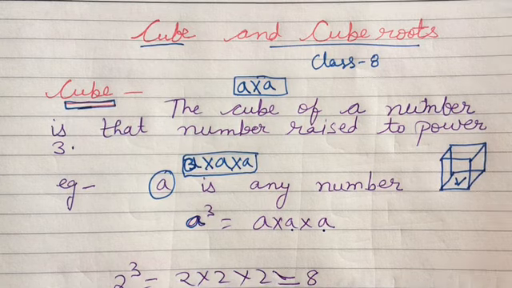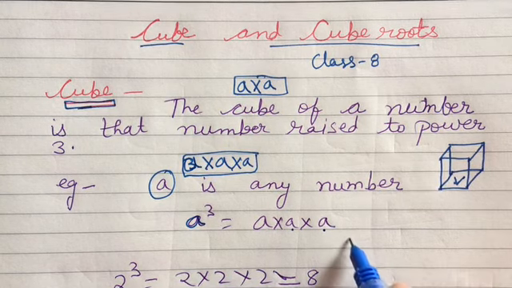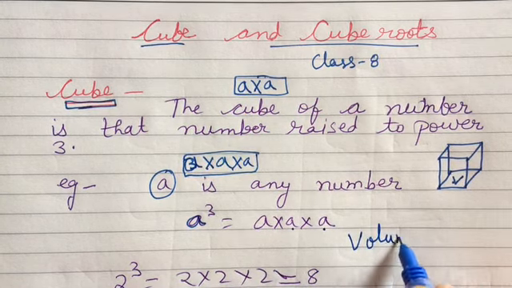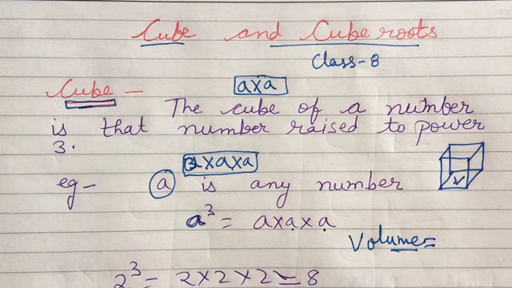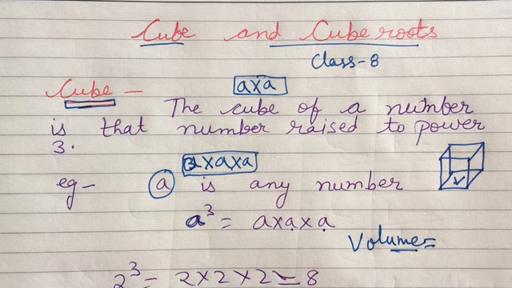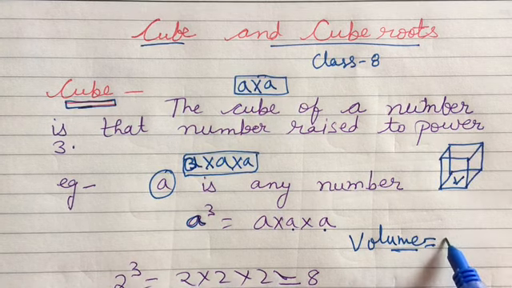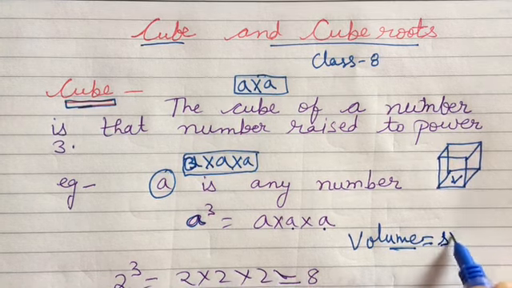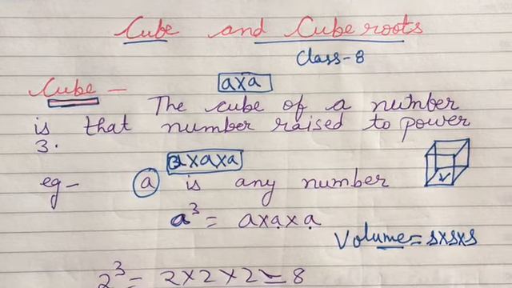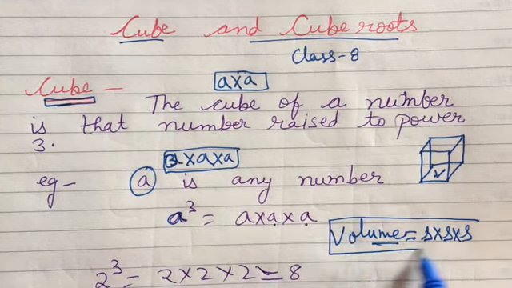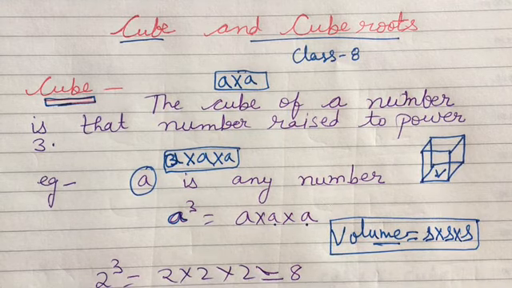For example, during the calculation of volume, you have already calculated the volume of cube, cuboid and different things. What we do is multiply side by side by side. So that is your volume. So during the calculation of volume, we use the concept of cube.